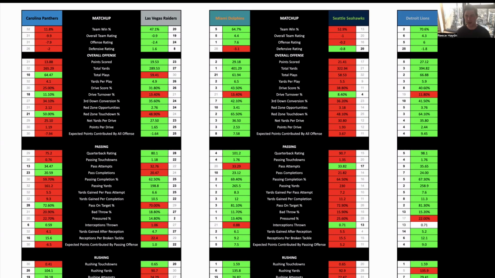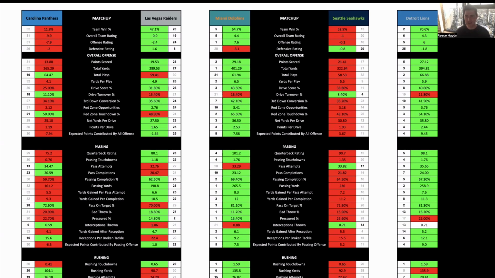For this game, there are a few angles that I looked at. Las Vegas pretty much don't run the ball at all, but I think they might have some success doing that. Carolina aren't the greatest rush defense. Don't only look at the number of yards they concede from running plays, because when teams generate a lead, they rely heavily on the run to use up the clock. That automatically gives you a high number of rushing yards conceded. But they're still a below average side in yards per attempt. So Las Vegas may have a little bit of success, but the majority of their work is going to have to be done through the air, based on their own personnel and the way they play.